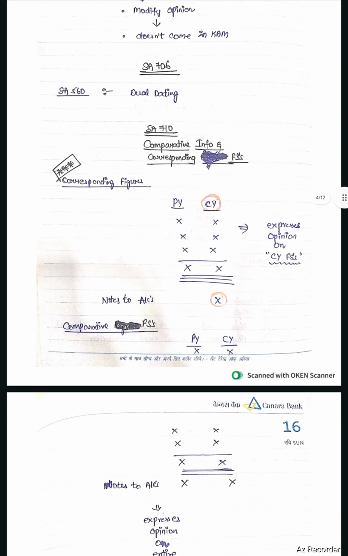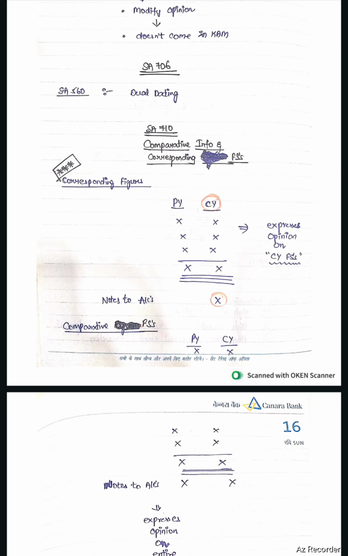SA 710, comparative information and corresponding financial statements. Corresponding figures means, in case of corresponding figures, previous year and current year data will be given. Notes to accounts. In case of notes to accounts, only current year data will be expressed. The auditor need to express opinion on current year financial statements only in case of corresponding figures.